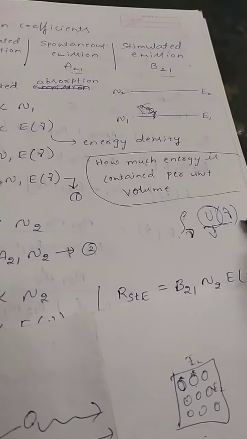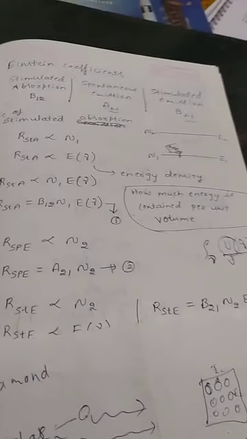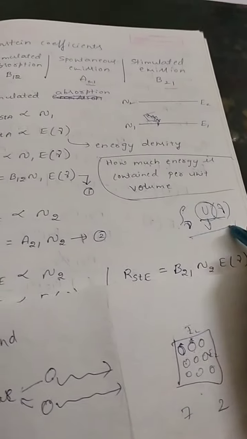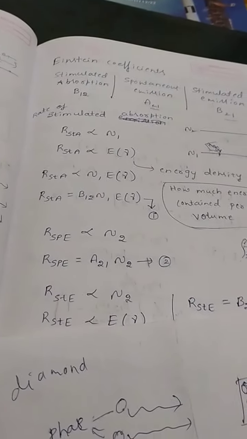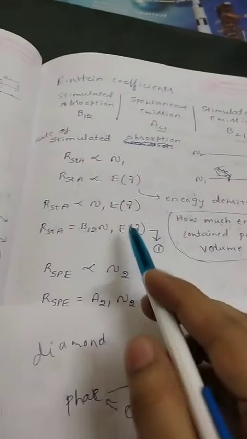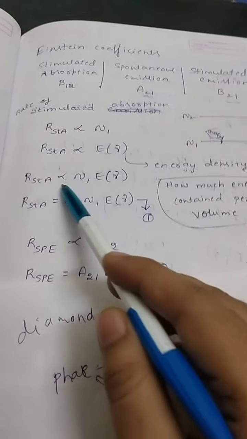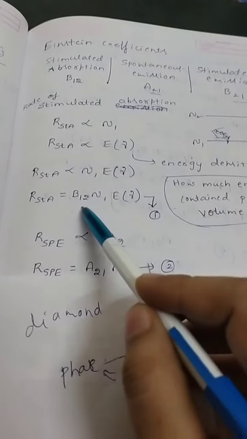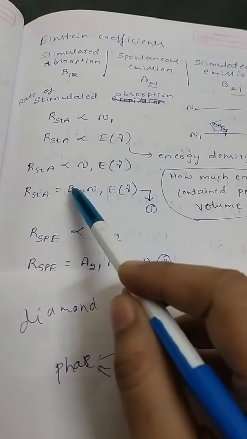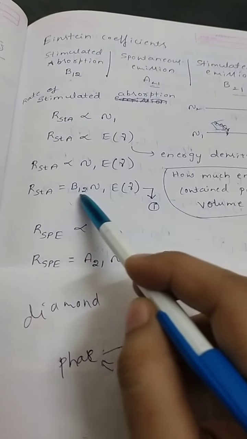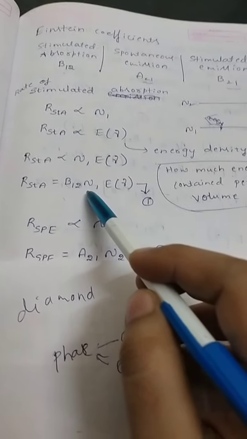I will take energy density as E of nu in general. If I remove the proportionality symbol, I can introduce a proportionality constant B12.